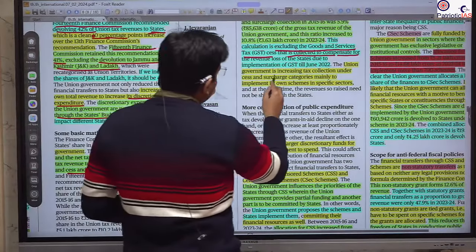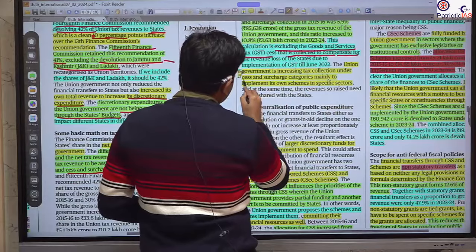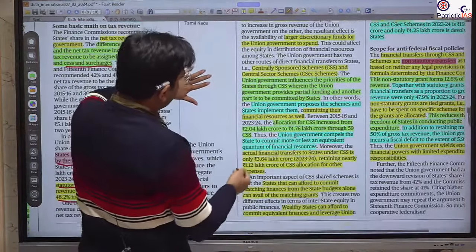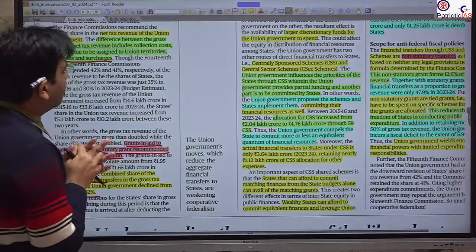So the union government is increasing the tax collection under the cess and surcharge. So again, this is saying that yes, there is what I explained here. Okay.